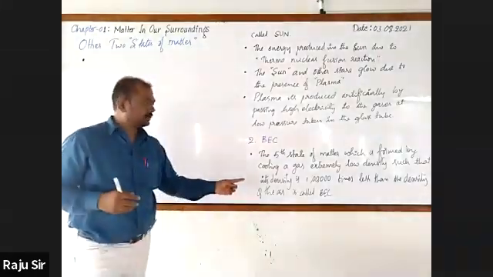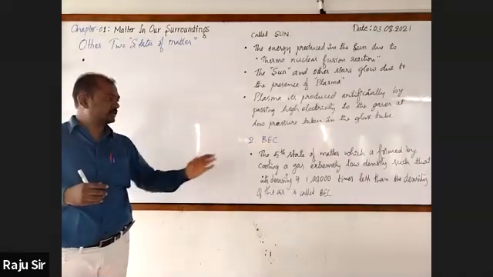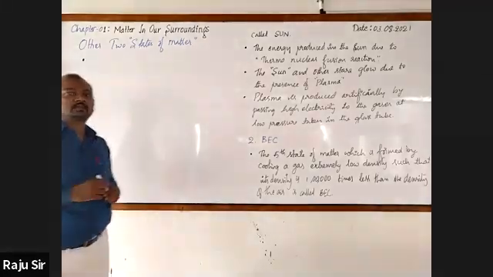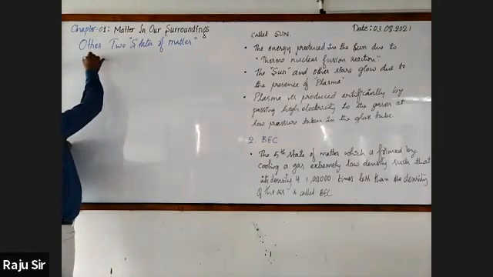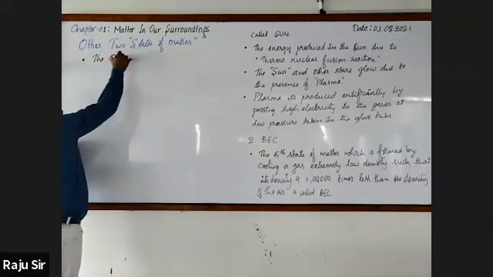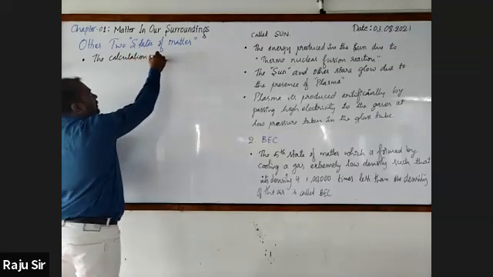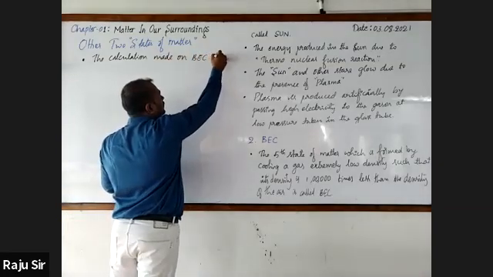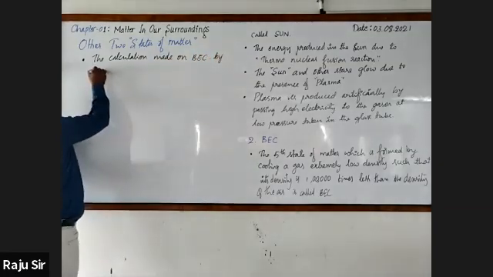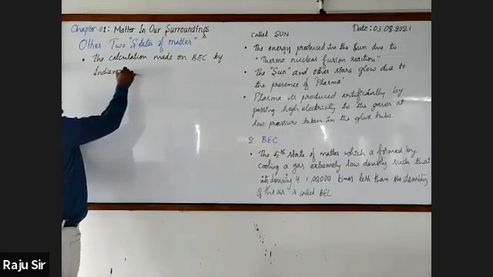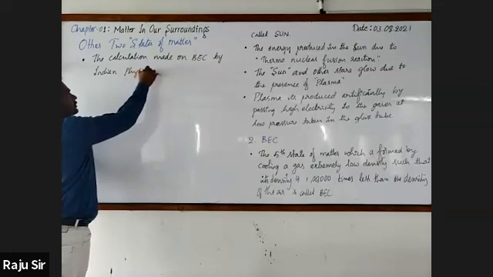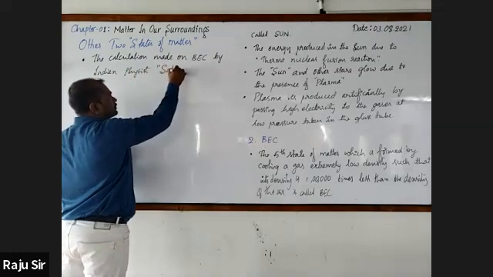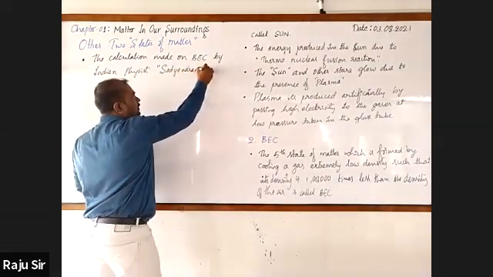Then who made the first calculation on Bose-Einstein condensate? Satyendranath Bose. The calculation on Bose-Einstein condensate was made by the great Indian physicist Satyendranath Bose.